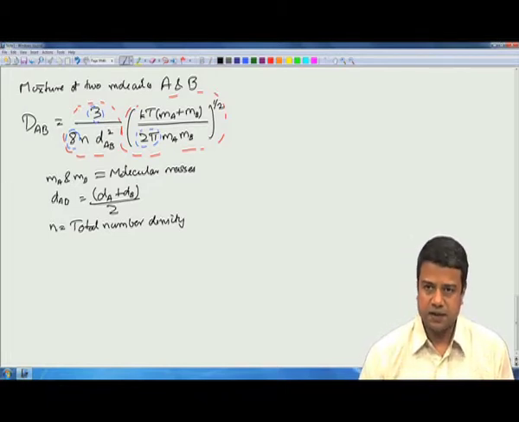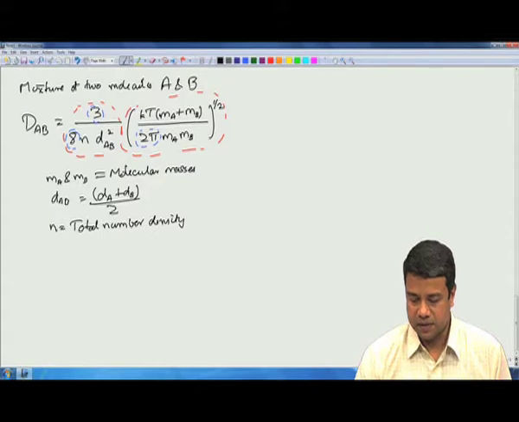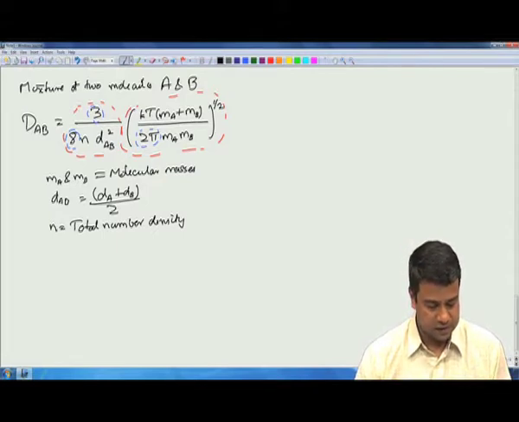And you can get a similar expression in case you had only one species. If the masses and the diameters of the two species are equal, then you just have dAB is equal to D and MA is equal to MB. So that will give you the diffusion coefficient.